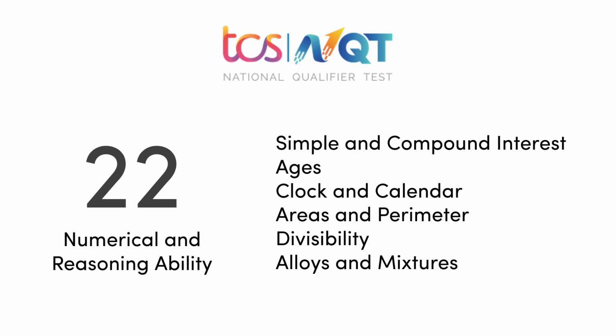Again, areas and perimeter, simple formulas for square, circle and triangles, and volume as well. Then divisibility and single digit numbers: divisibility by 4, by 8, by 6, and if possible 13, 17 and all these numbers. If you know the divisibility tests, you can go ahead and solve this type of question. Alloys and mixtures, I already said, are basically the same as ratio and proportions.